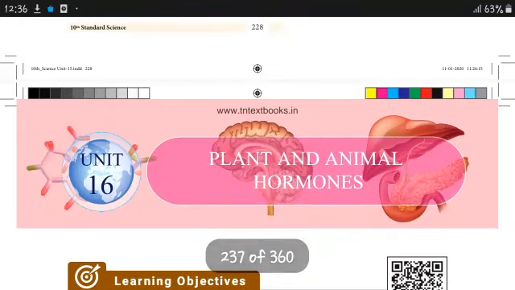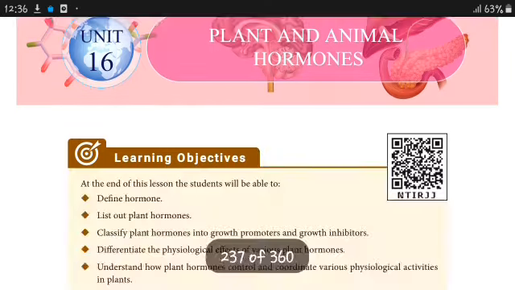Now we can see that unit 16 covers plant and animal hormones. We will see only the plant hormones and animal hormones in the next section. Okay.